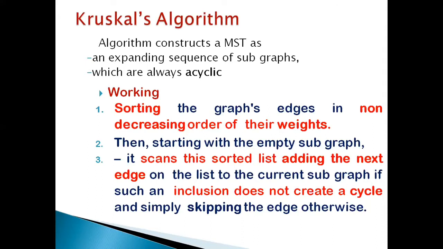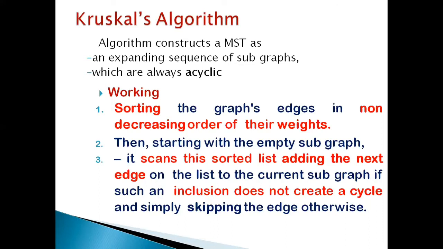So only two steps you are following. First is sort the graph edges based on the increasing order of their weight. Second one, start with an empty subgraph. You take the edges one by one from the sorted list. The smallest edge weight should come first.